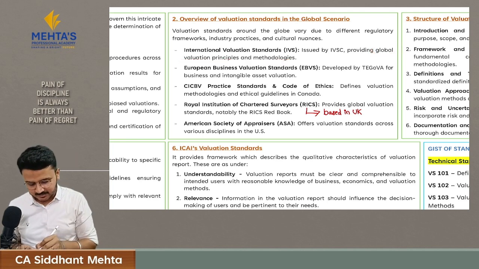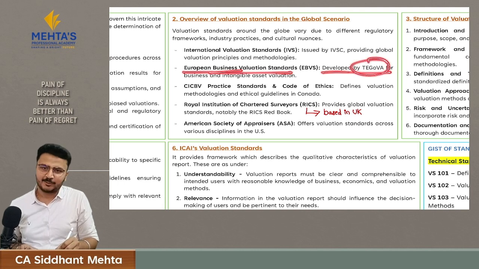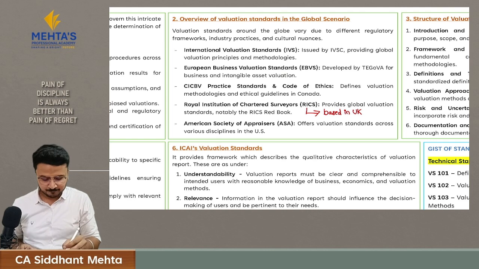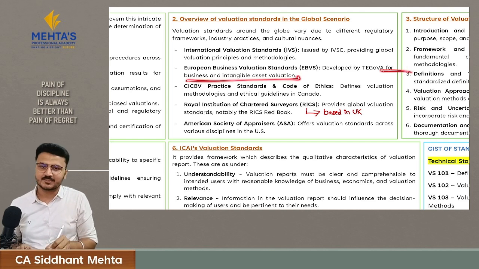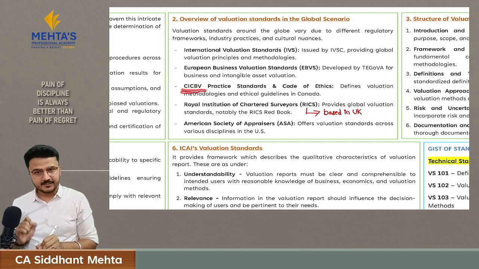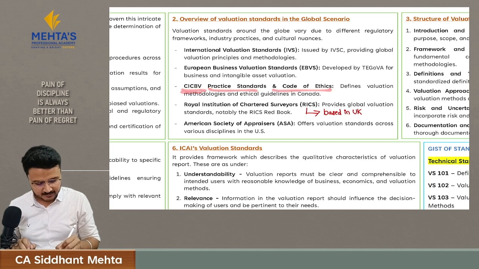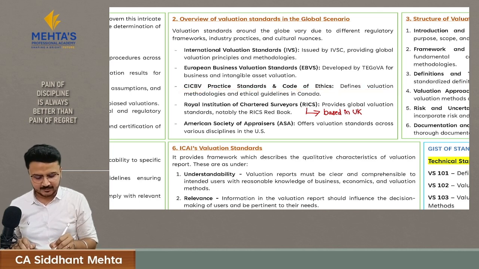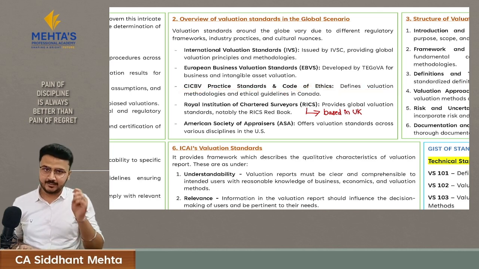The second one is European Business Valuation Standards. It is developed by TEGoVA. TEGoVA is The European Group of Valuers' Associations, and it is for business and intangible assets valuation. Then there is CICBV, that is the Canadian Institute of Chartered Business Valuators, Practice Standards and Code of Ethics. It defines valuation methodologies and ethical guidelines which are there in Canada.